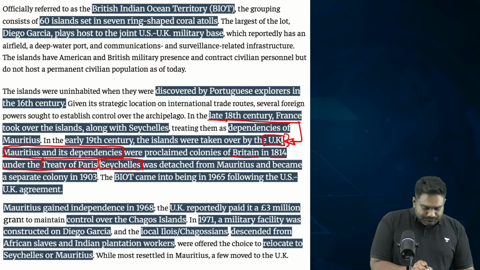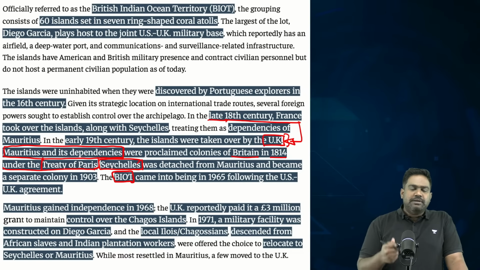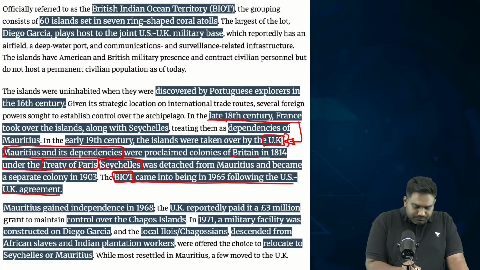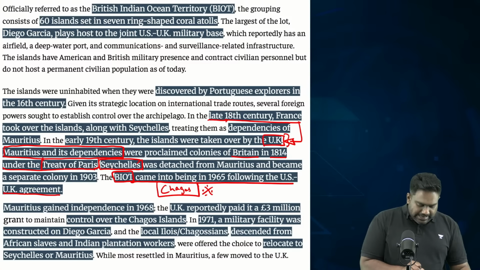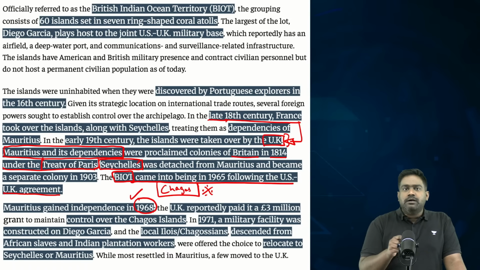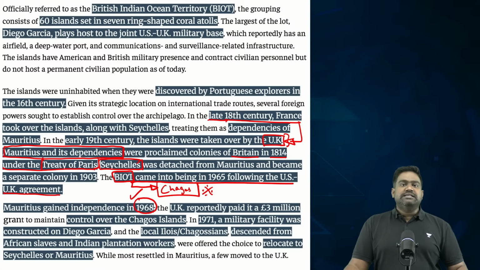So eventually, as Britain was decolonizing, as national independence movements were gaining ground across the world, Britain left Mauritius and Seychelles eventually, but it never granted full independence to the Chagos group. Though Mauritius became independent in 1968, and Seychelles also gained independence, the Chagos group of islands were never granted independence, and Britain retained it as British Indian Ocean Territory, an overseas territory of Britain.